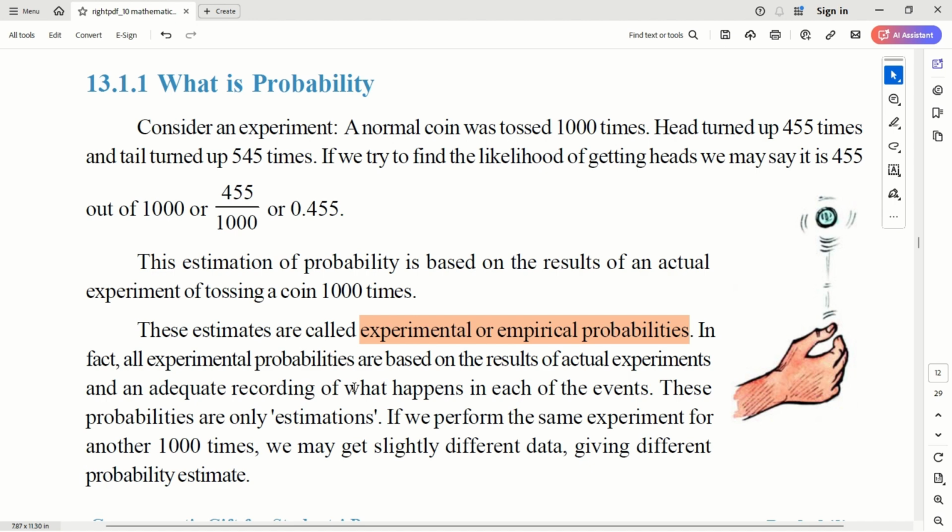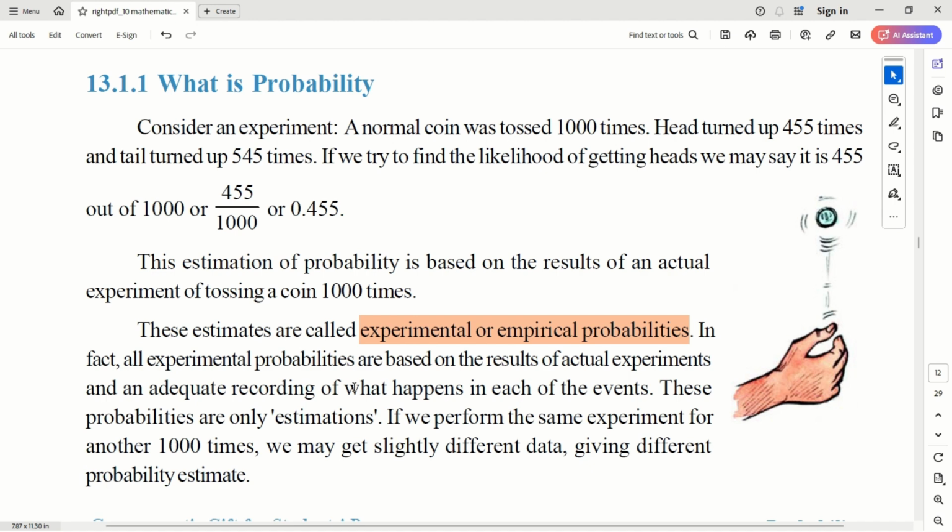So 0.455 is the chance of getting heads. This estimation of probability is based on the result of an actual experiment. It is not some theoretical measurement. So these estimates are called experimental or empirical probabilities.